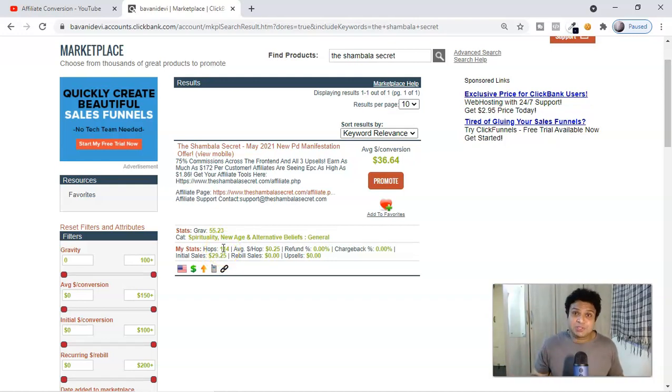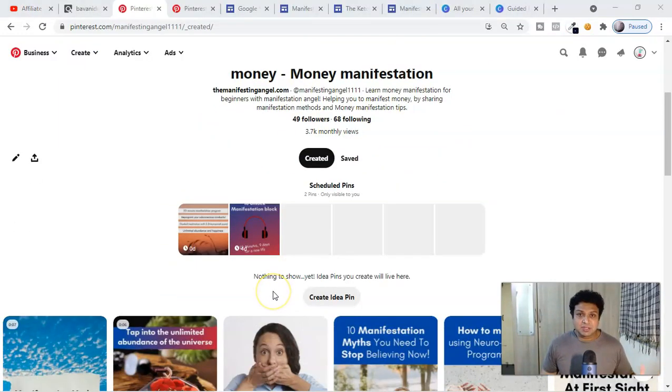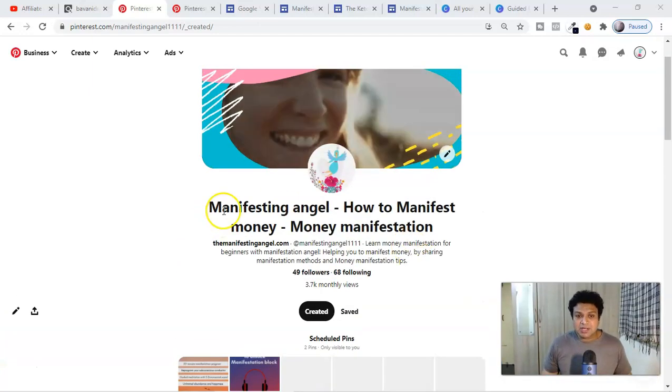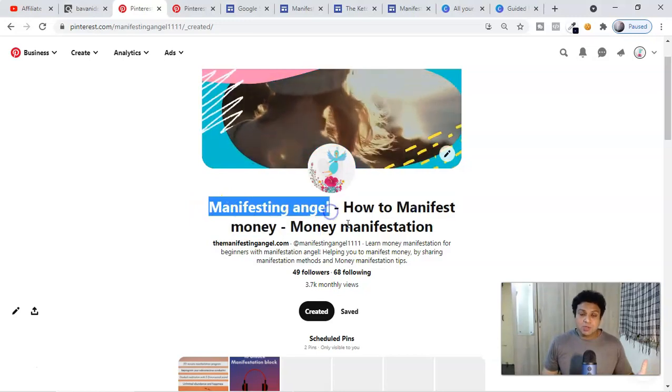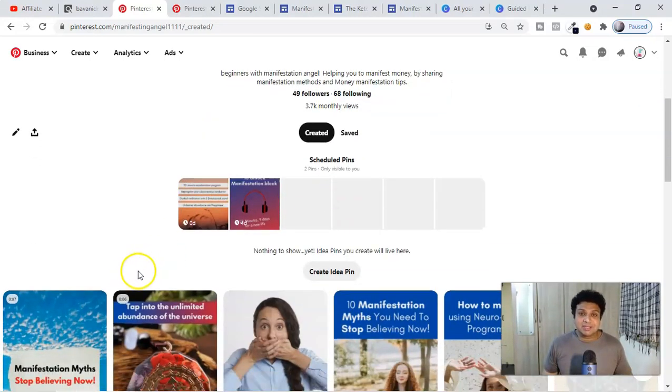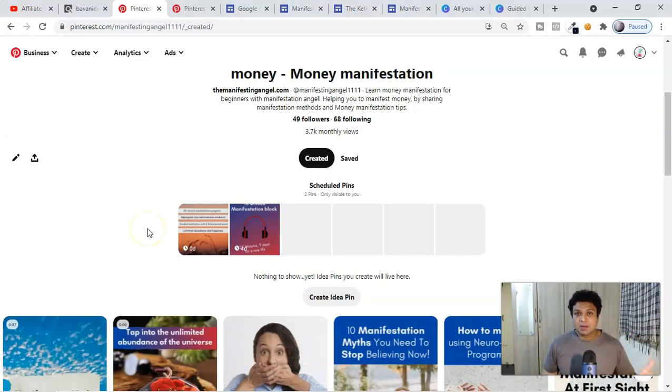But this is also a first sale for me from the free traffic which I've been building for the last 7 months. And that is, guys, Pinterest. Pinterest is a guided search engine for visual content. That means not only can you rank your pins by using words, you can also rank using the right visual, that means images and videos. After Google and YouTube, this is the third largest search engine, and you can use it easily. Anybody can do the SEO of Pinterest here.